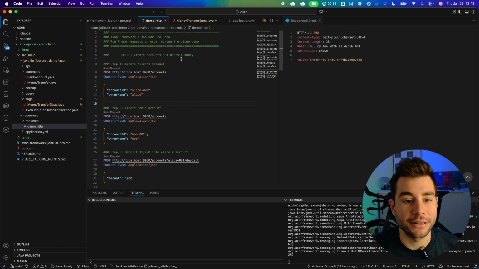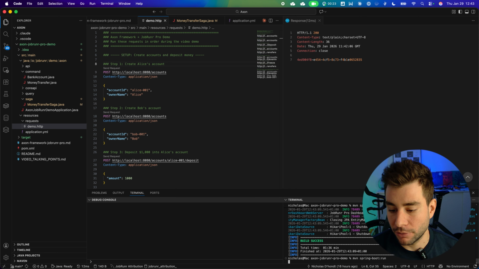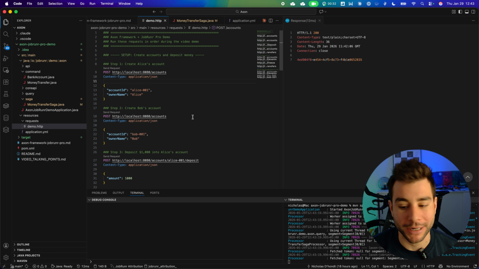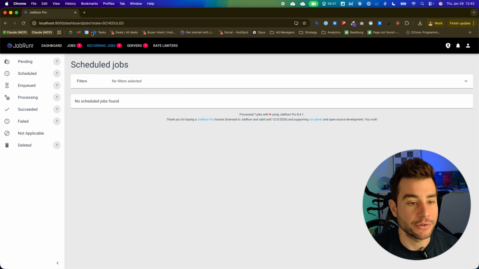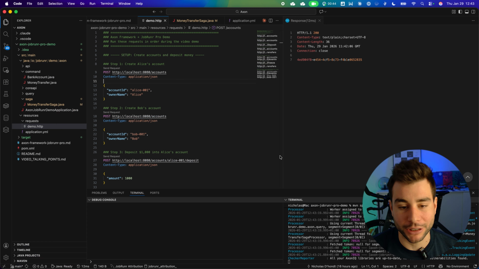I think it's time for a little demo on how this works with JobRunr Pro and Axon. So I prepared a little story that I'm going to show you. I'm first going to restart my server here. Very simple, Maven Spring Boot run. So I have a little scenario here where I'm going to create an account for Alice and Bob, and I'm going to send some money from one account to the other. Once everything is loaded here, then you can refresh your dashboard. You see, okay, dashboard is loading. At the moment, no jobs yet, but one server that's online. So everything is working great.